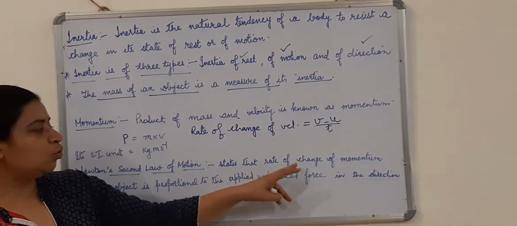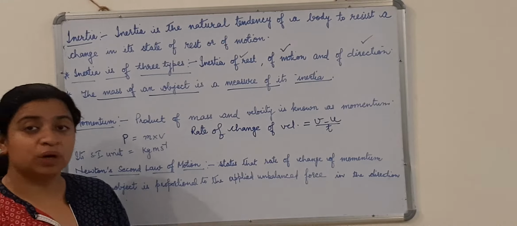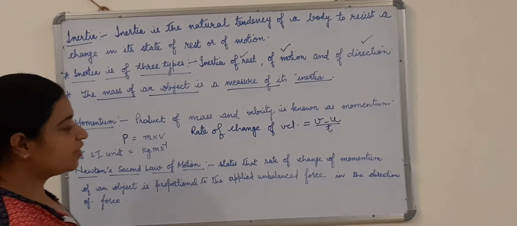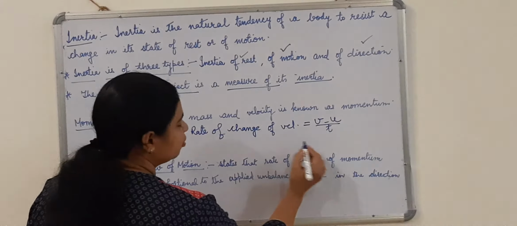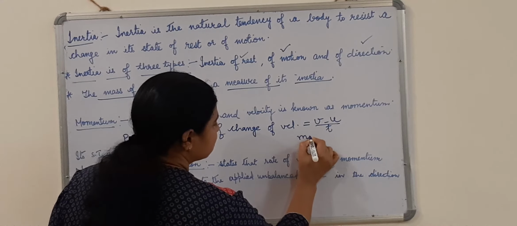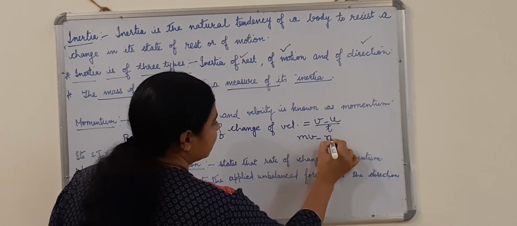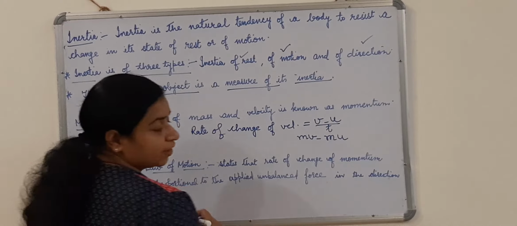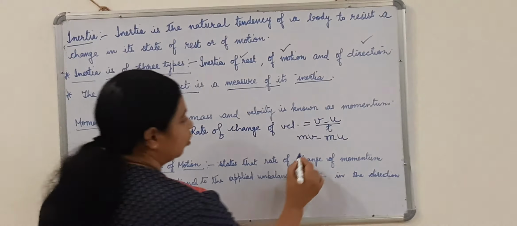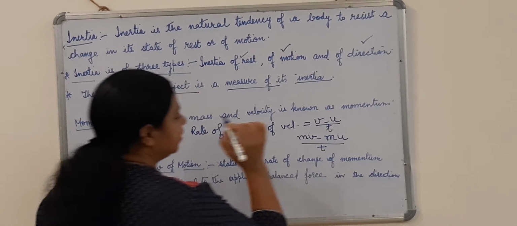Similarly, how can you write the rate of change of momentum? Momentum is the product of mass and velocity. So mv minus mu. This is the change in momentum. And what about the rate? That is upon t.